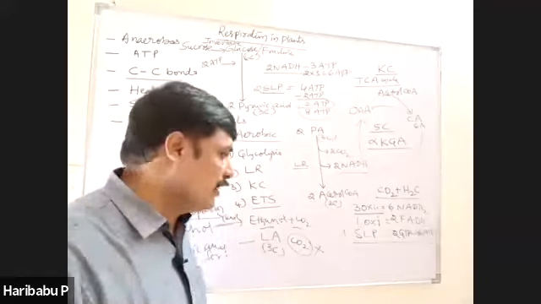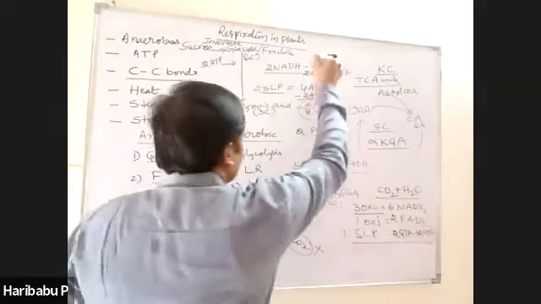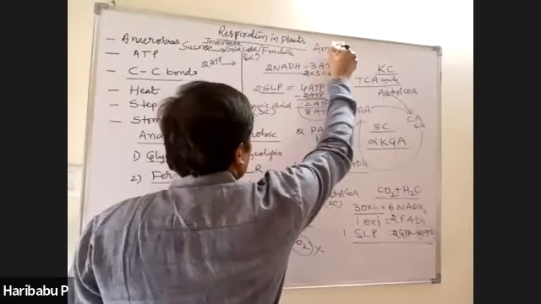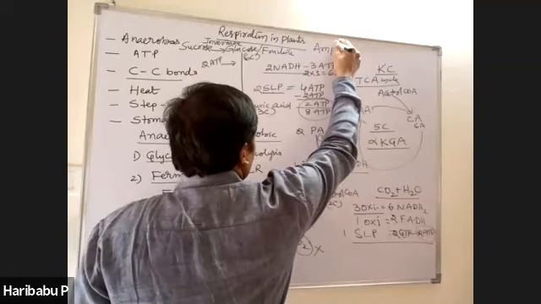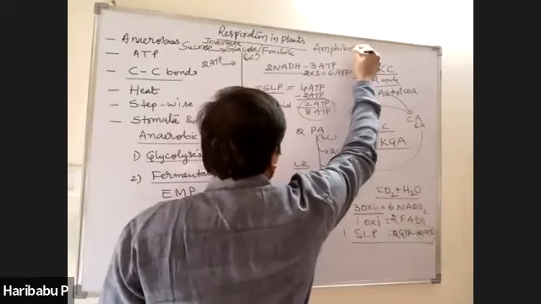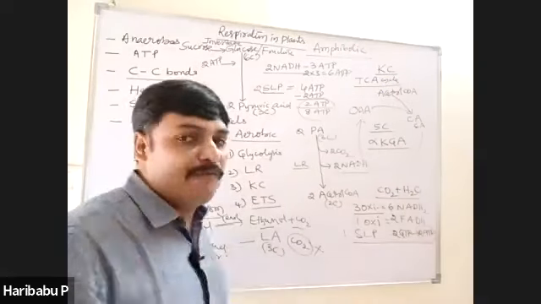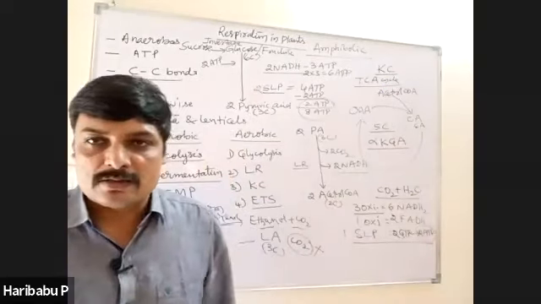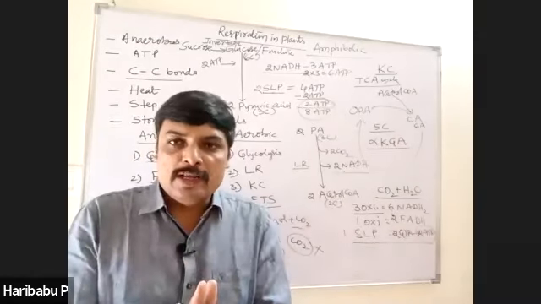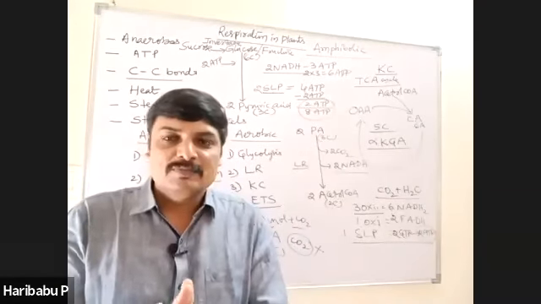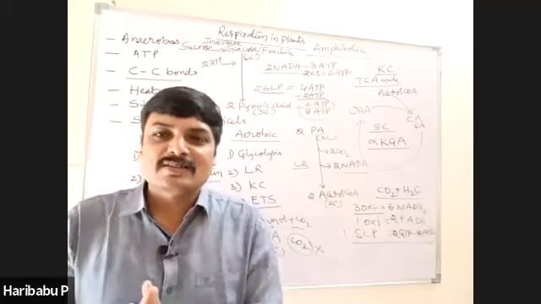That is the reason why Krebs cycle is known as amphibolic pathway. Krebs cycle is known as amphibolic pathway because here not only catabolism but also anabolism occurs.